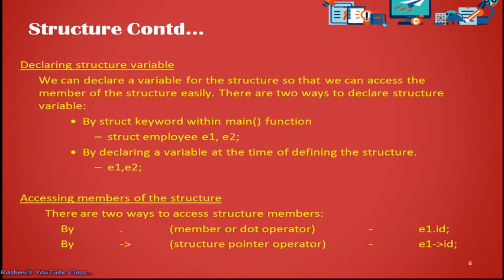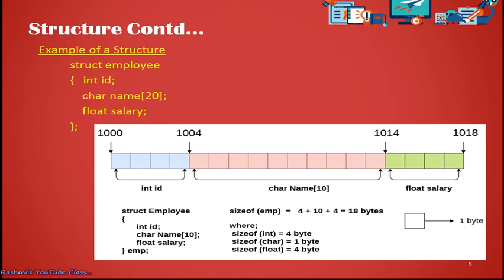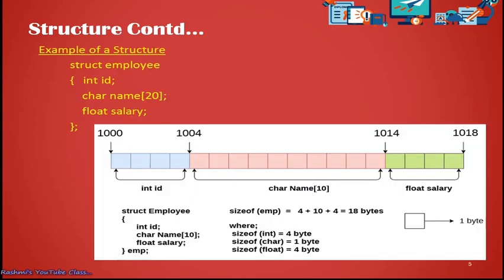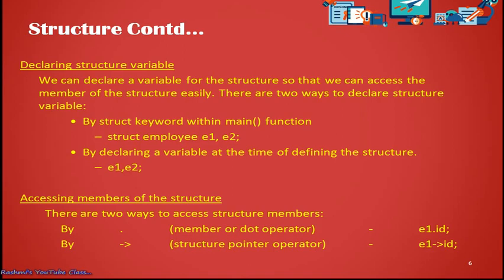Next, let's see the variable of a structure type. In our previous slide, we saw how we can define the structure and what the syntax of the structure is. Then we saw an example of a structure and how it allocates memory. Now let's see how we can declare the variable of a structure type. These are not the variables of the structure type, these are the members of the structure. Let's learn how to declare the variable of structure type.